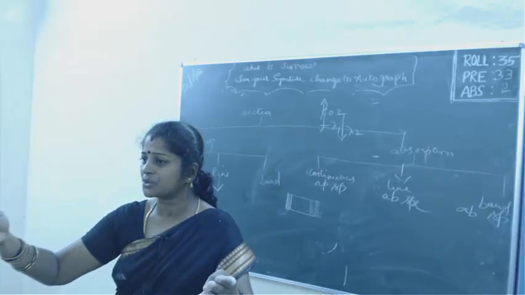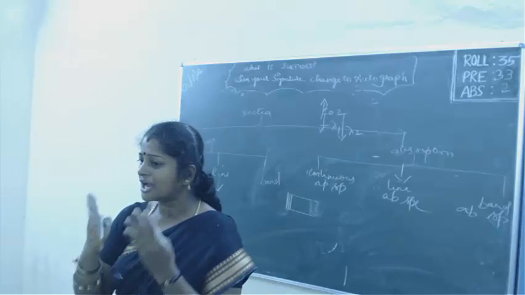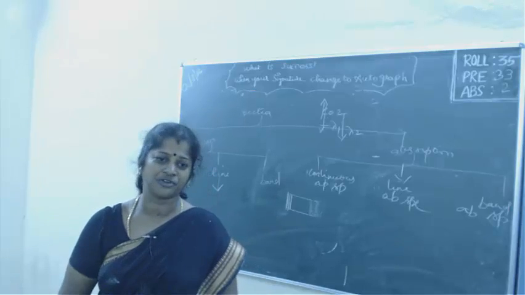And the other wavelengths you can see there. So only one line has been absorbed, two lines have been absorbed. It forms a line absorption spectrum.